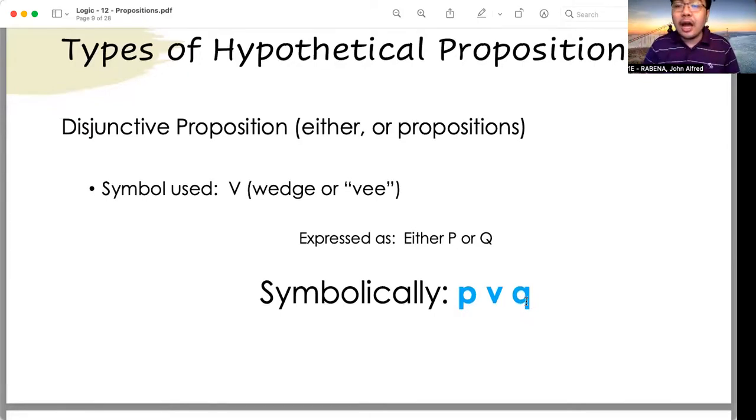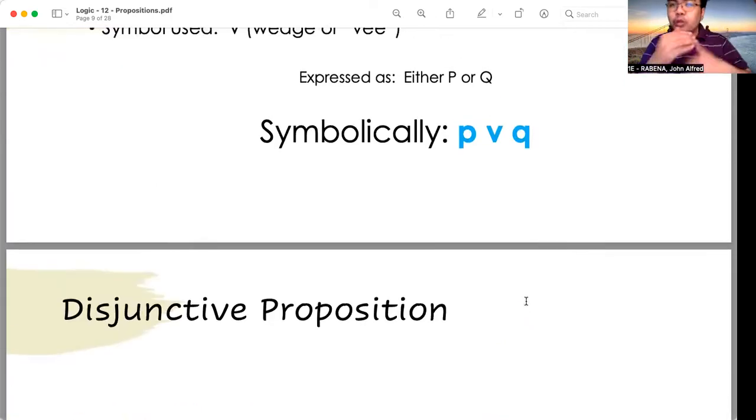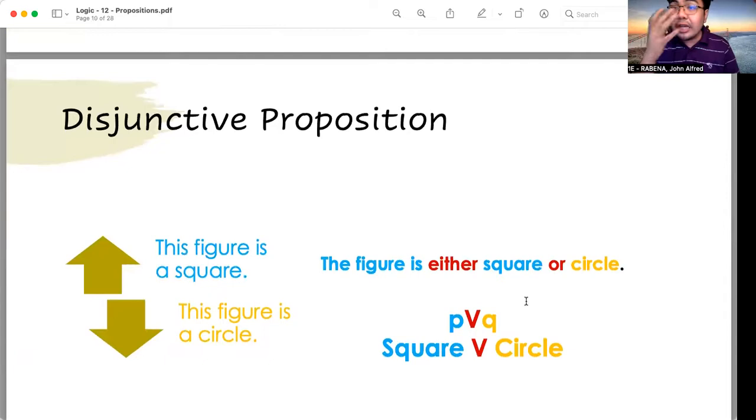So when we have two things, two topics or two objects in one proposition, and we make use of the words either or, how do we symbolically represent them? For example, one object is represented by P, the other object is represented by Q. You can symbolically express that by using P vel Q. V is pronounced as vel. P vel Q.